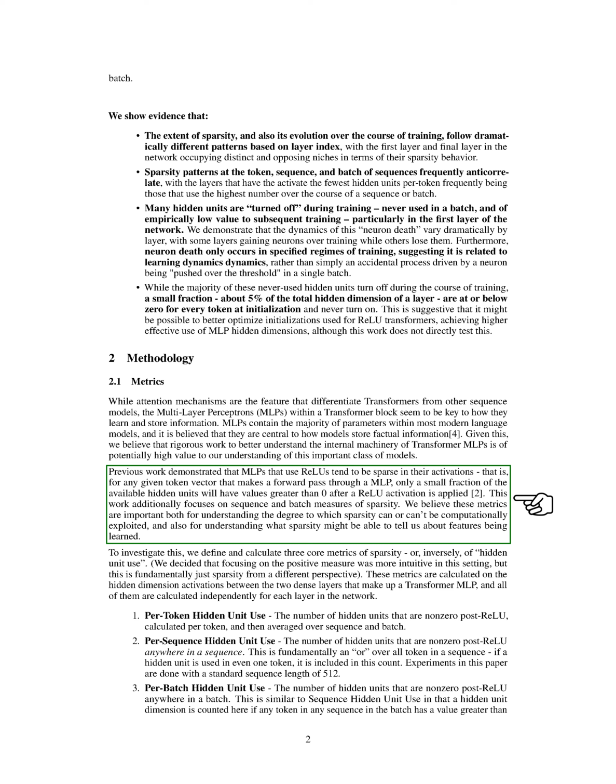To quantify sparsity, we introduce three core metrics: per token hidden unit use, per sequence hidden unit use, and per batch hidden unit use. These metrics measure the number of active hidden units post-ReLU at different levels, token, sequence, and batch, and are calculated independently for each layer in the network. Additionally, we compute percentile metrics to analyze how frequently hidden units are utilized within a sequence. These metrics provide insights into the utilization of hidden units during training.